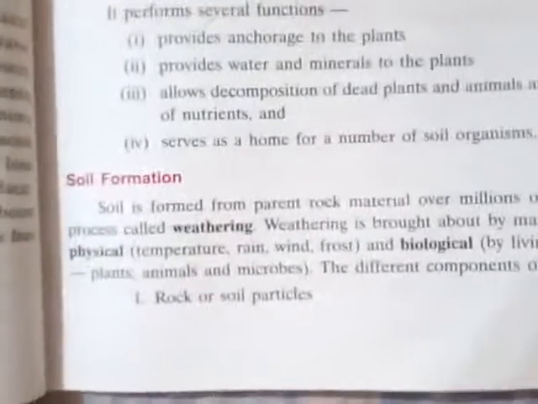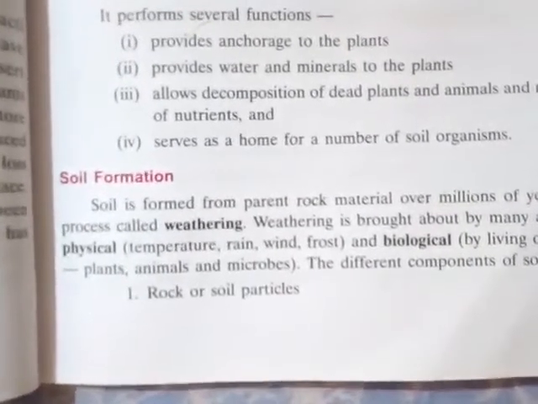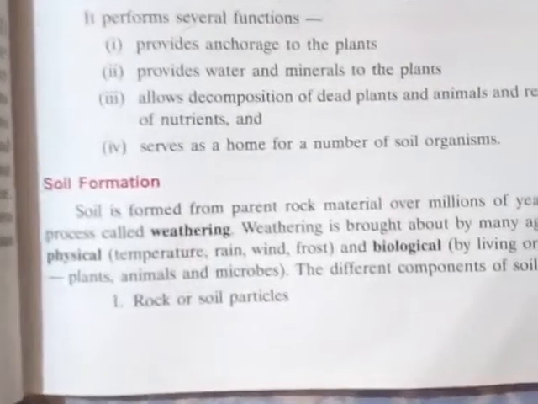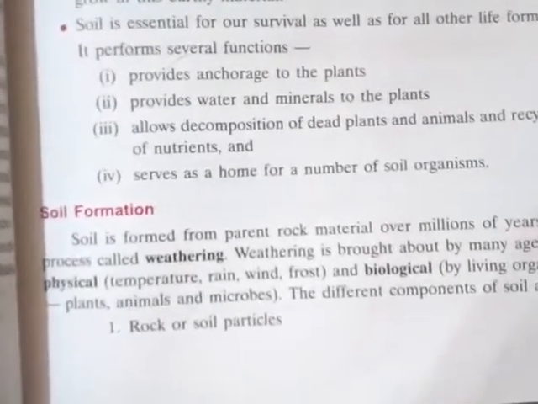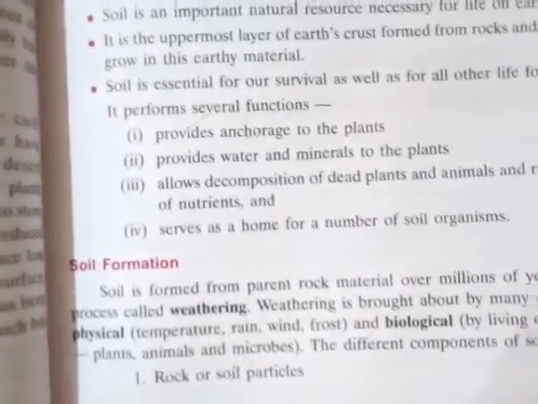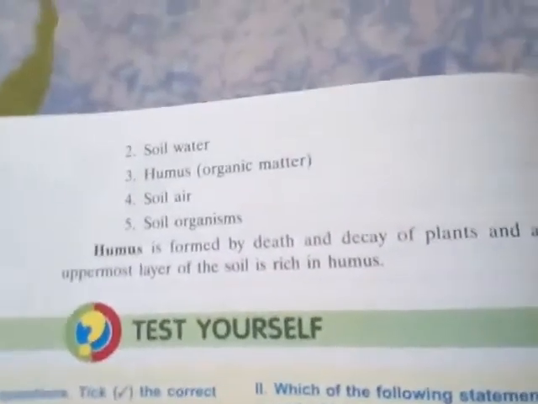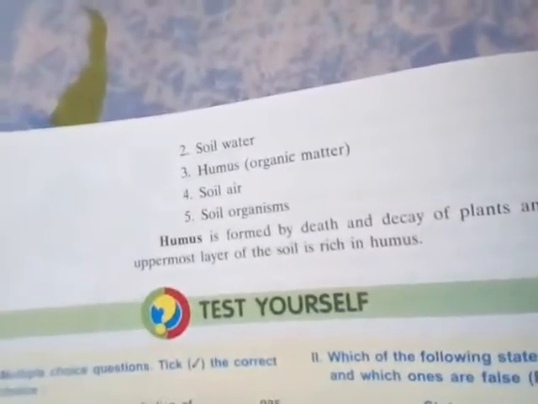In the case of soil formation, soil is formed from the parent rock material over a million years by a process called weathering. Weathering is brought about by many agents: physical ones like temperature, rain, wind and frost, and biological ones like living organisms such as plants, animals and microbes. The different components of soil are rock and soil particles, soil water, organic matter like humus, soil air and soil organisms. Humus means the organic matter.